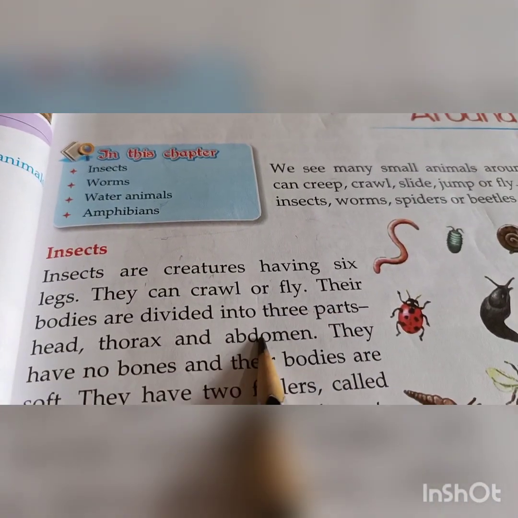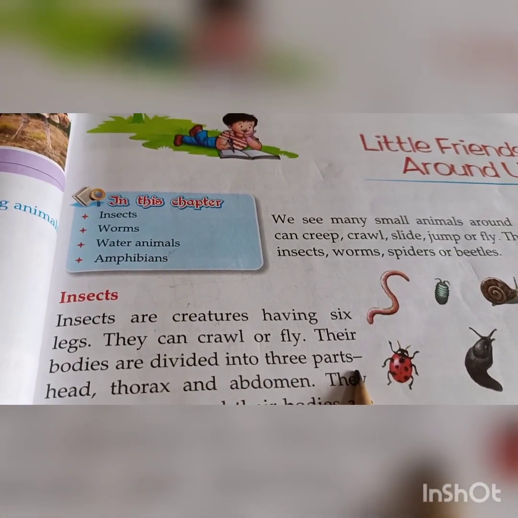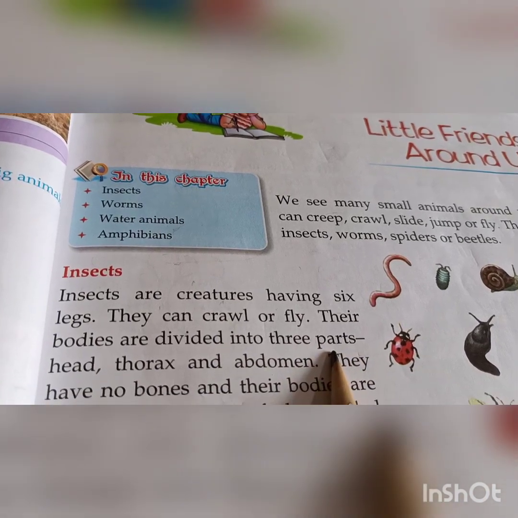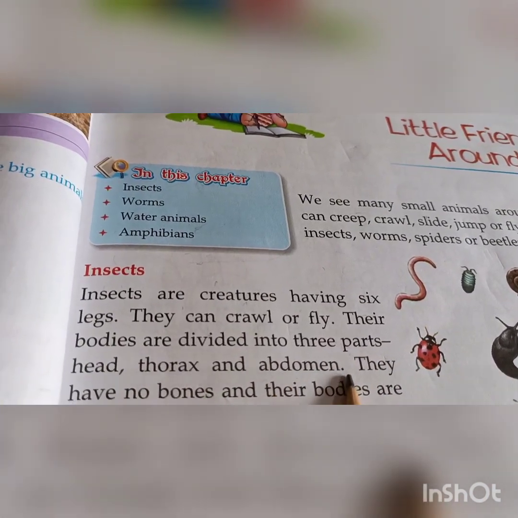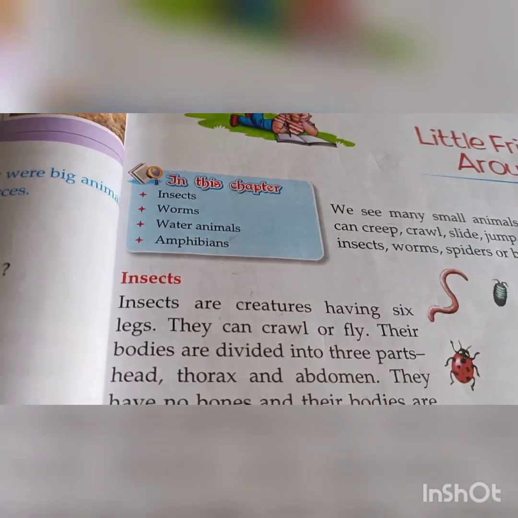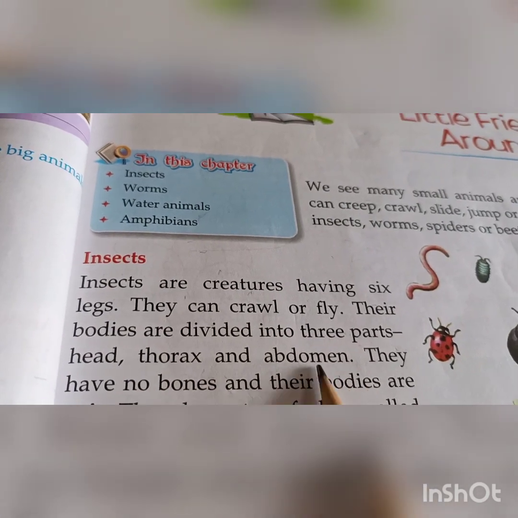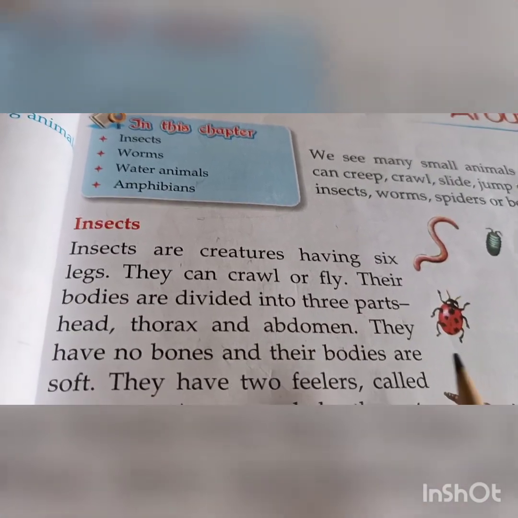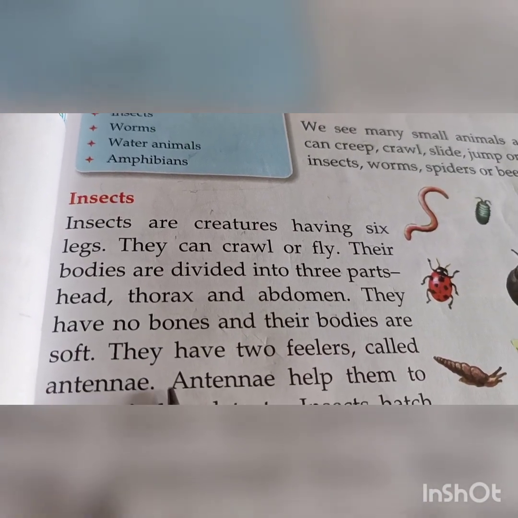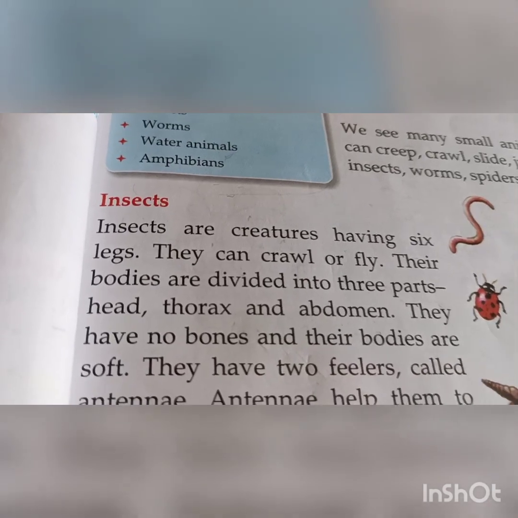Their bodies are divided into 3 parts. In the diagram of the insect, you can see that the insect body is divided into 3 parts: head, thorax, and abdomen. They have no bones and their bodies are soft. Why are they soft? Because they have no bones.